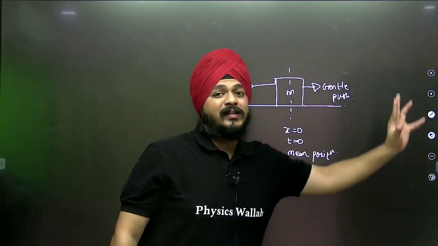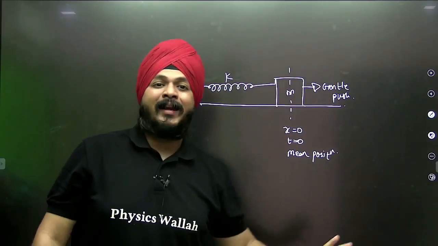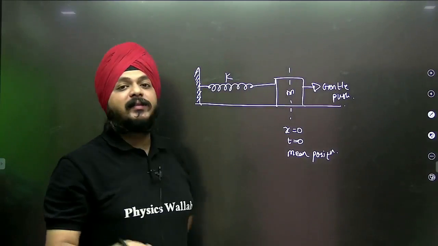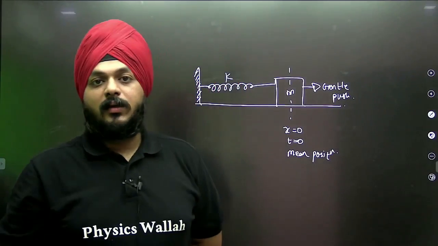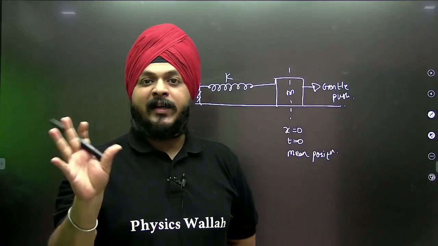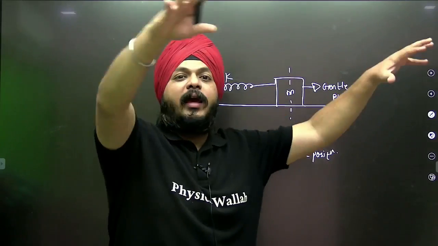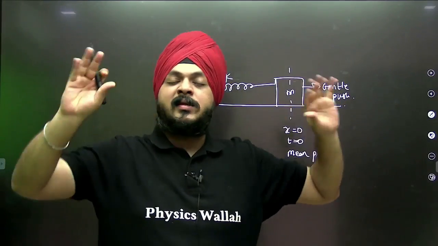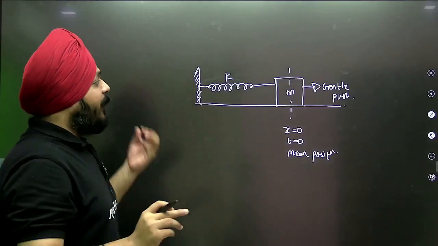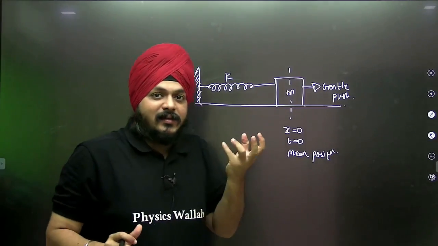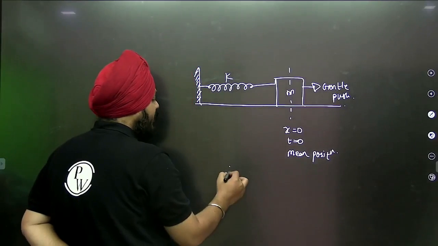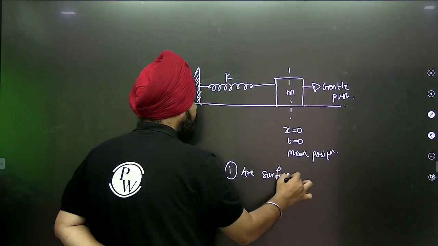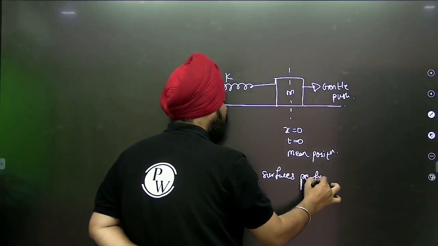Are there any dissipative forces present in the surroundings? Generally, in all those cases we are considering a vacuum. I'm not saying gravity-free space, but an environment where no atmospheric pressure is acting and there is no air resistance. But if I'm talking about practical terms, first, are surfaces perfectly smooth?